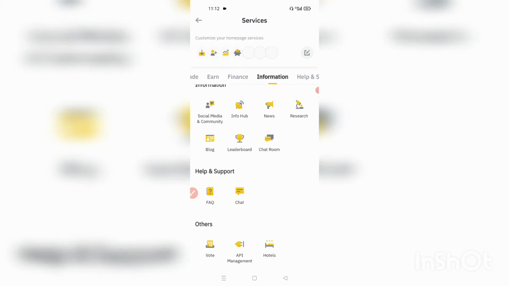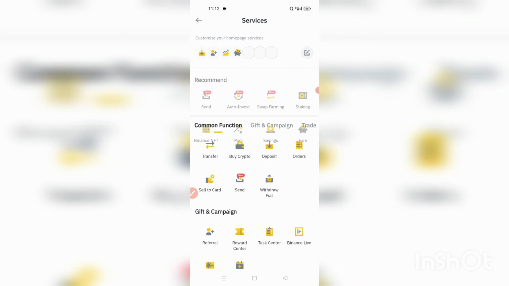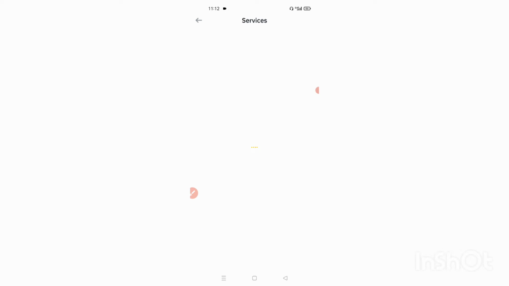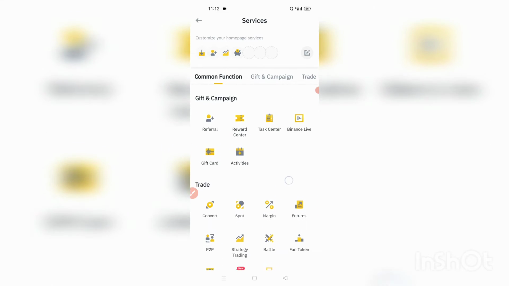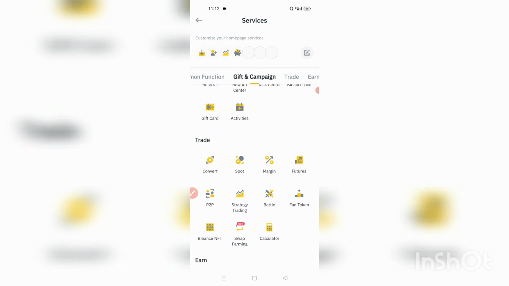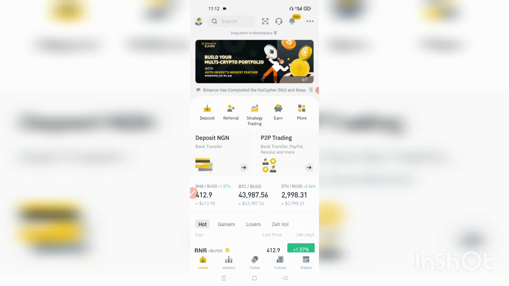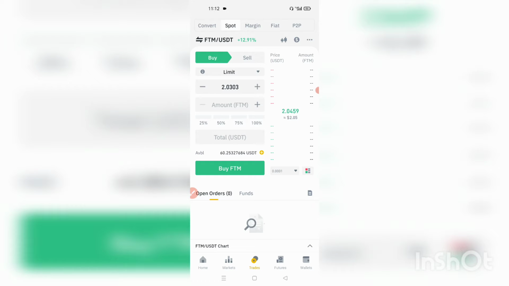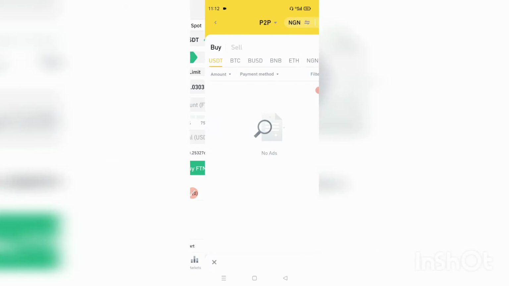So from the homepage, you simply go to More, click on More, then it opens to here. You check Trade, then select P2P here. You're on P2P. Another way to get here is from your homepage, you select Trades. Trades is one of the icons at the bottom, the middle icon or button at the bottom. So you click on Trades. Then at the top, you see P2P among the other options of Convert, Spot, Margin, Fiat, P2P. So you select P2P here. With that, you are in P2P.